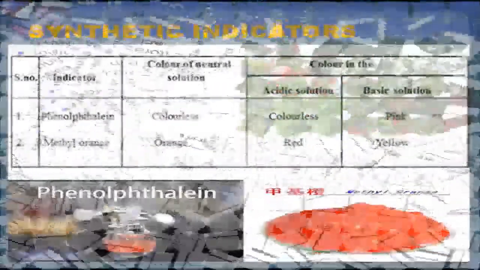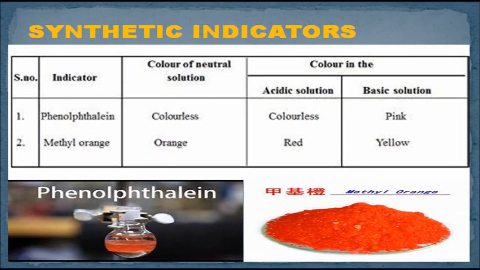Synthetic indicators. Phenolphthalein is a synthetic indicator which is colorless and changes its color to magenta in a basic medium. Methyl orange is a synthetic indicator which changes its color from orange to red in acidic medium and orange to yellow in basic medium.